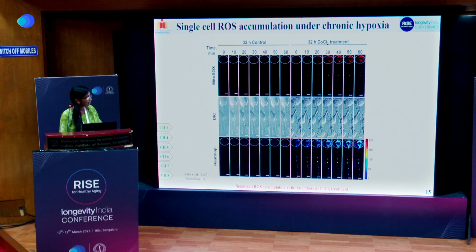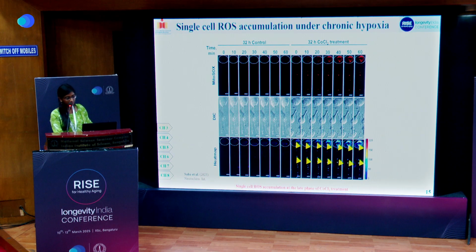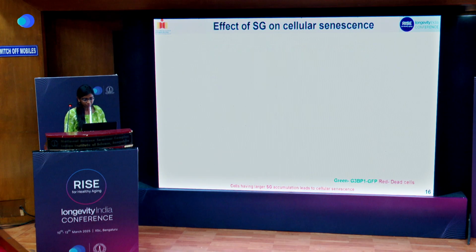So in the late phase, we can observe with the heat map images that ROS is accumulating in the cell soma as well as in the neurites. So we can also conclude that ROS accumulation is also leading to neurite disintegration. Next, ROS also has a role in cellular senescence.